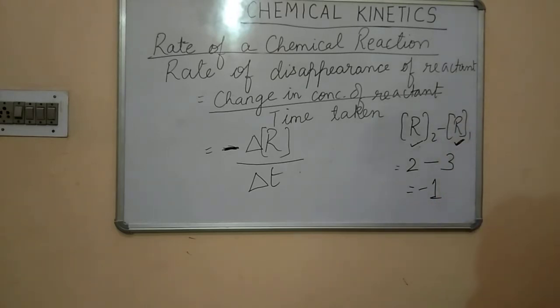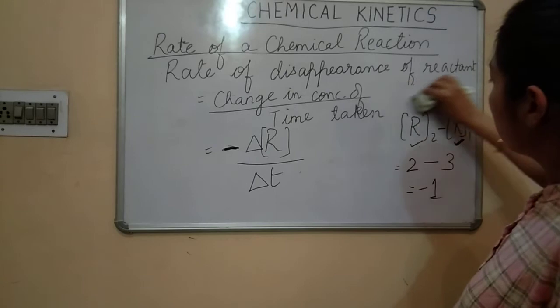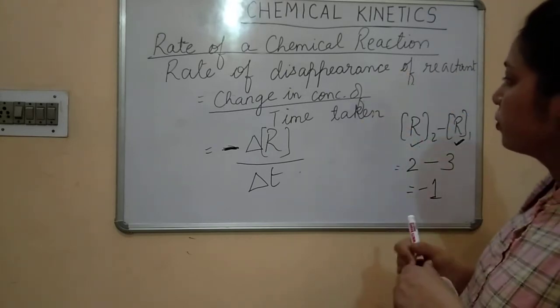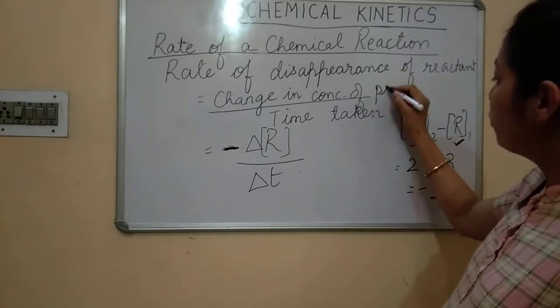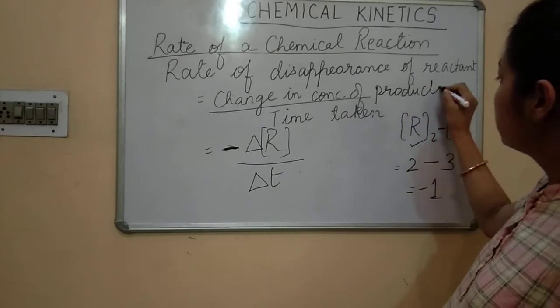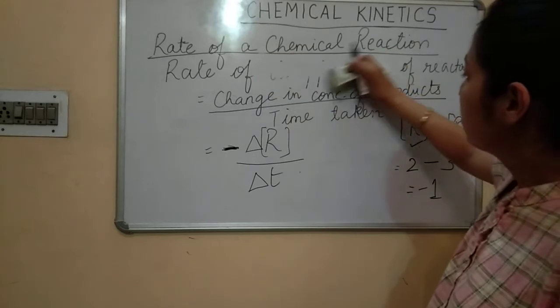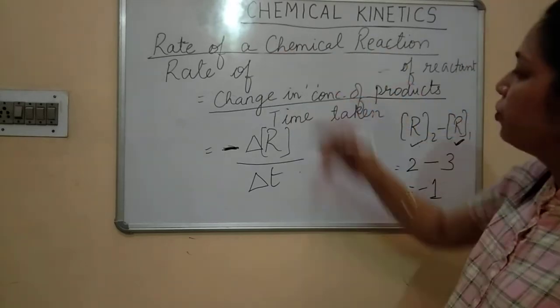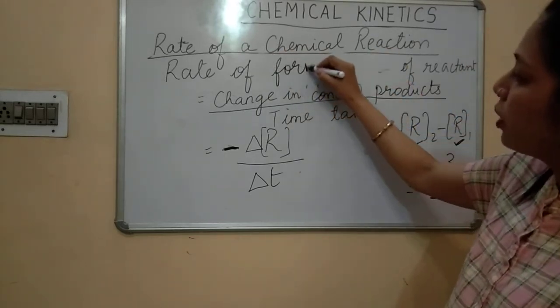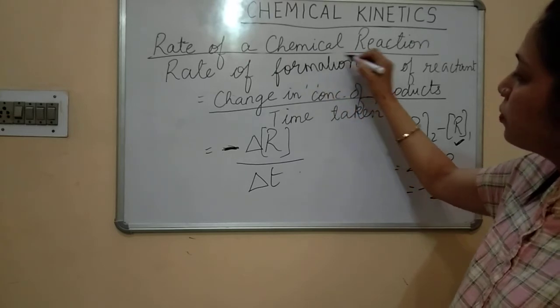In the same way, children, you can express the rate of formation of products.